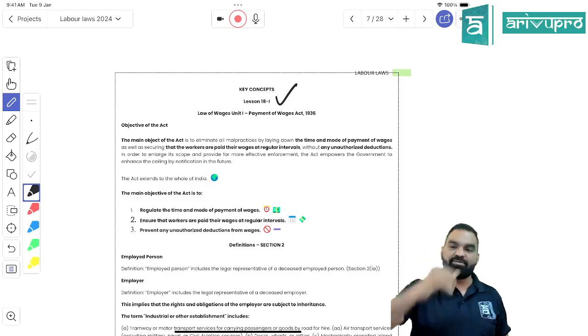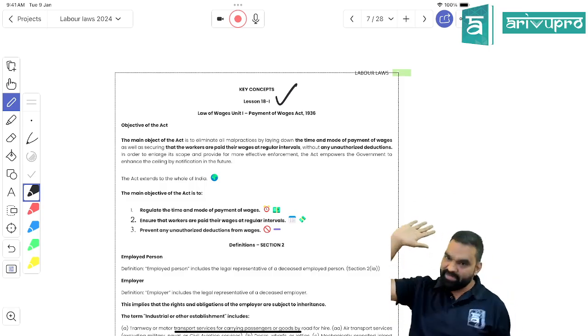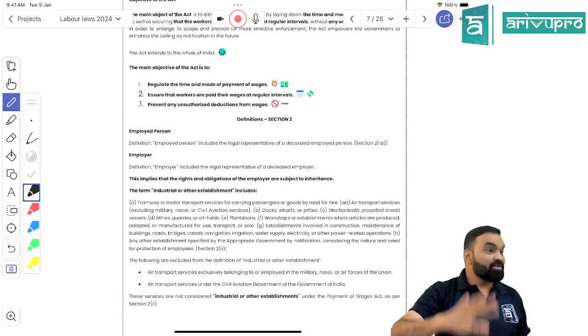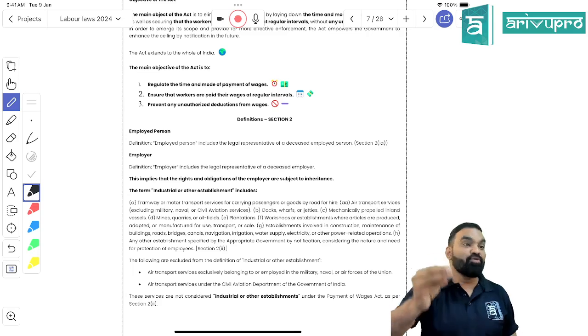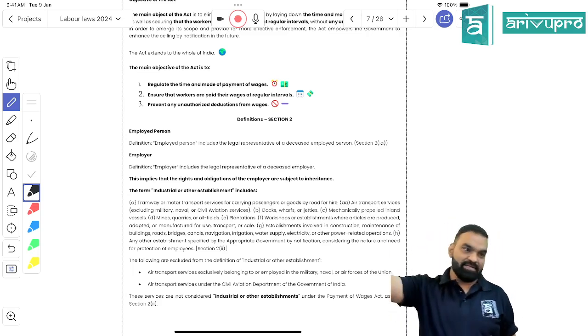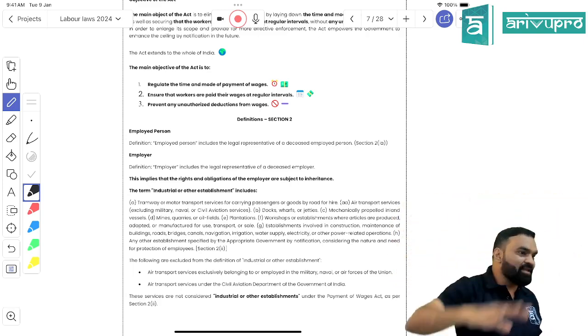So 5 questions we are going to solve. Is it clear? Now you can do it, right? Can you write a short note on what is the objective or motive behind the Payment of Wages Act? Will you be able to write the answer?